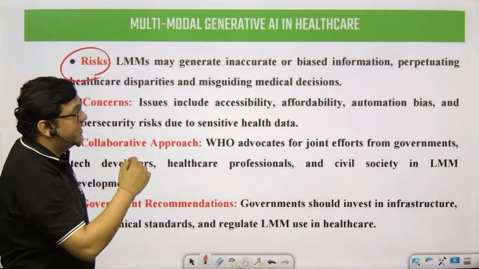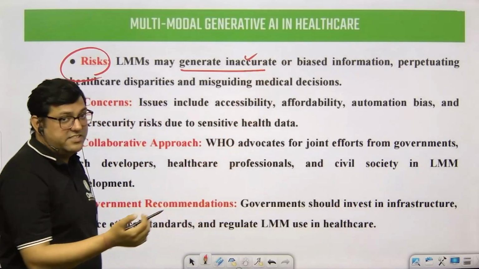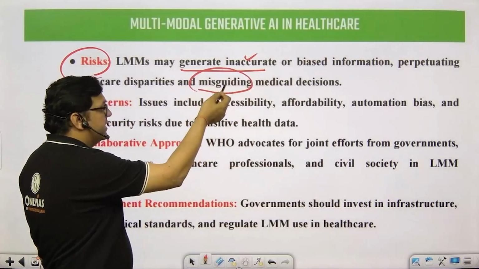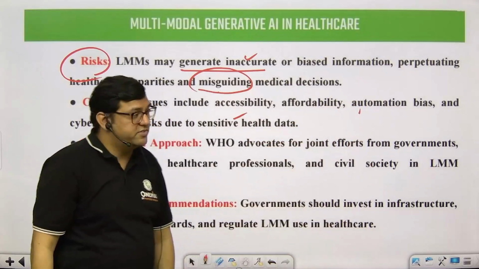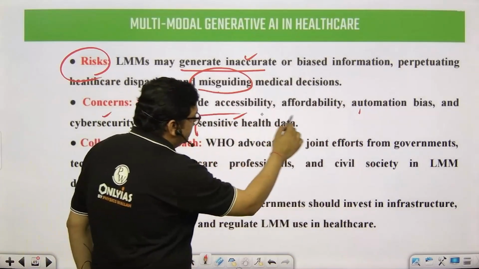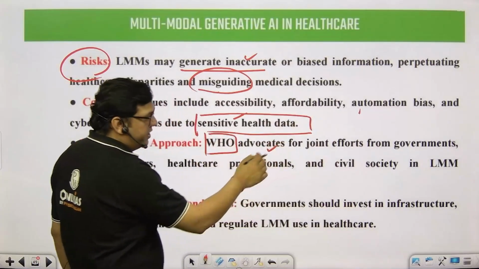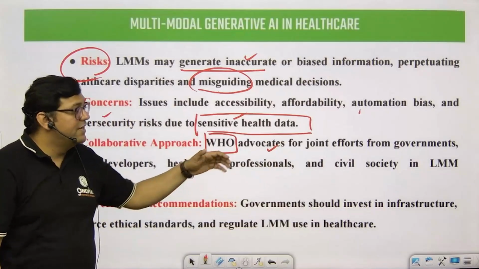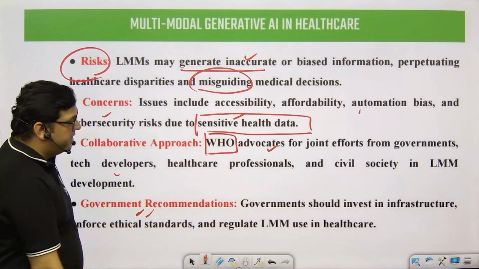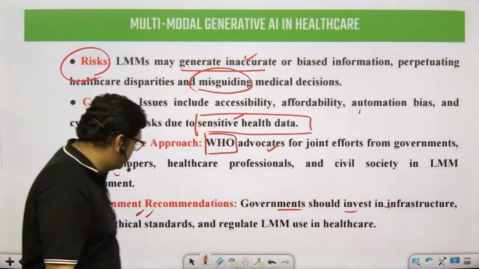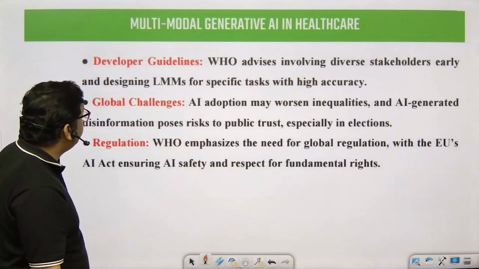The risks associated are that privacy issues can arise, and with limited information, inaccuracy can creep into decisions, so misguiding medical decisions can happen. There are concerns related to accessibility, affordability, and automation of such technology, and it can be sensitive with health data. All these aspects are there. WHO advocates joint efforts by government, developers, healthcare professionals, civil society, and the private and public sectors; all should come forward. And the recommendation is that governments should invest in infrastructure and ethical standards related to AI in healthcare, right?